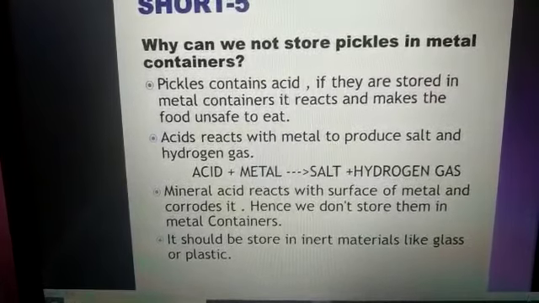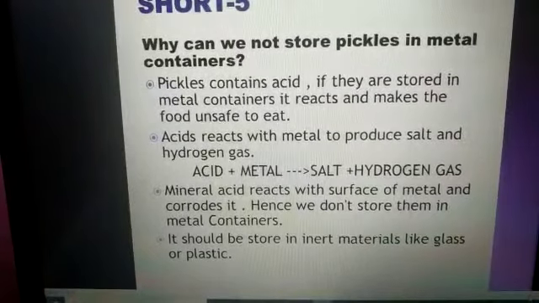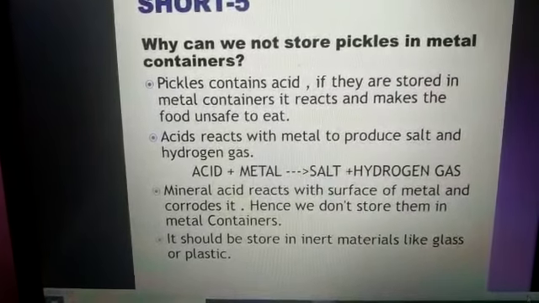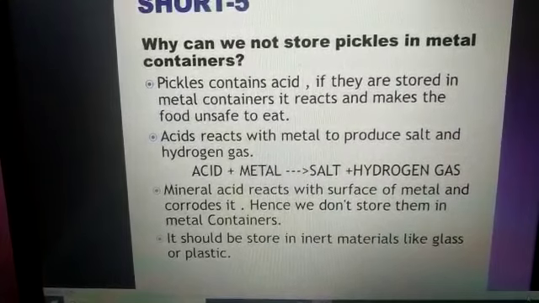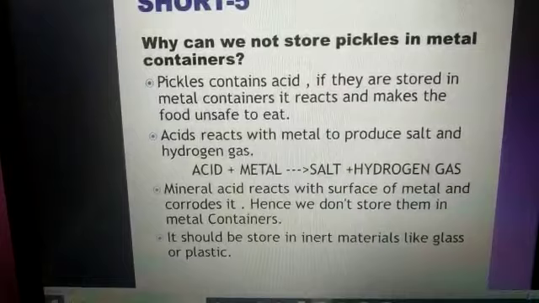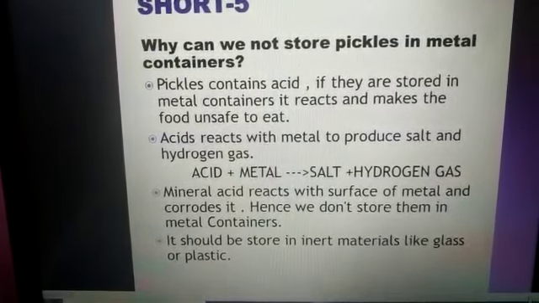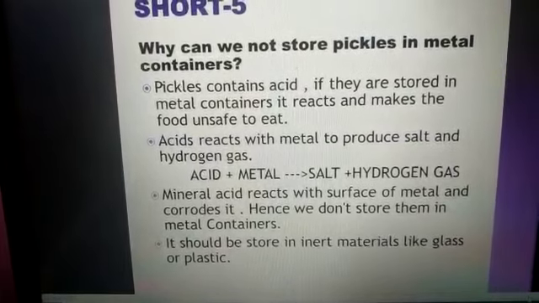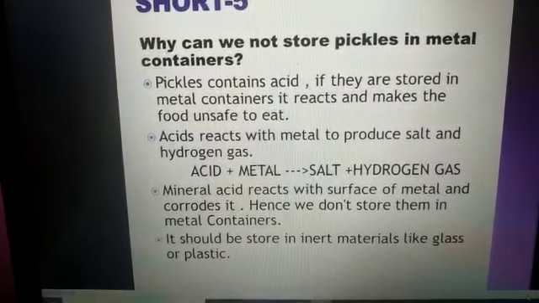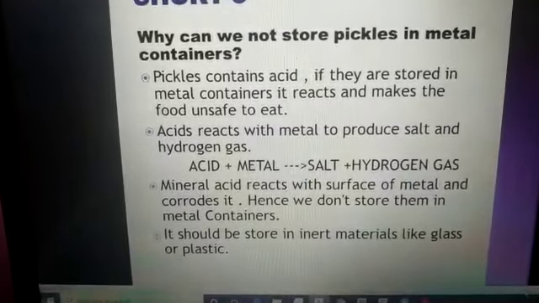Why? Acids react with metal to produce salt and hydrogen gas. If we keep pickles in a metal container, it reacts with the container, and whatever we keep inside the jar changes into salt, and hydrogen gas is liberated, which is unsafe to eat, not healthy enough.